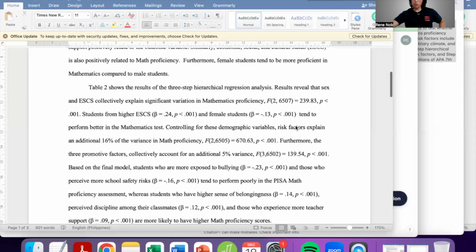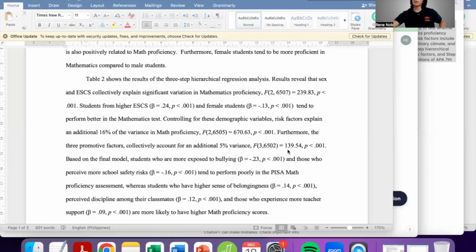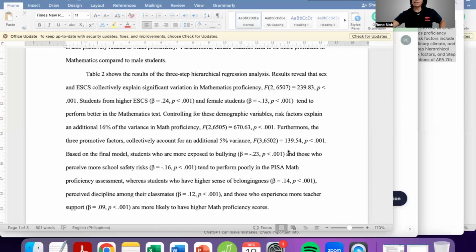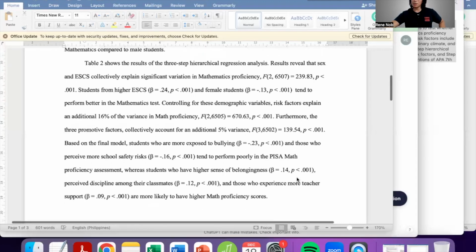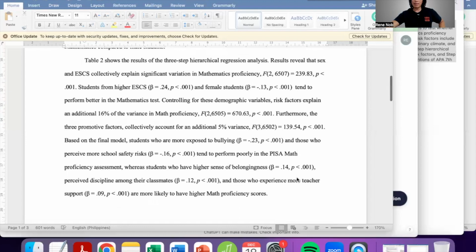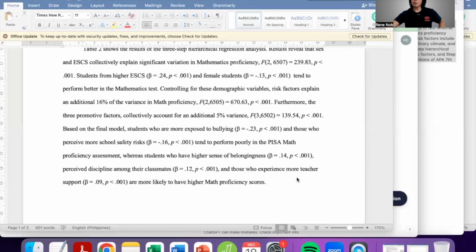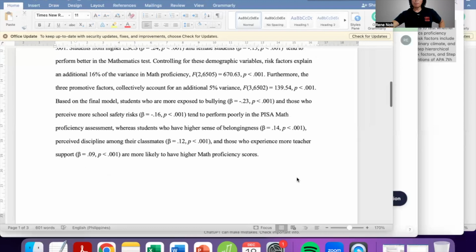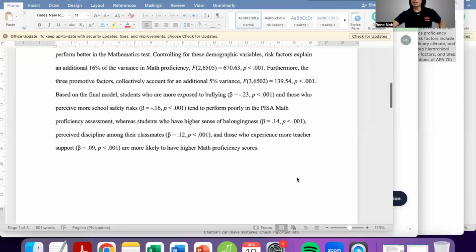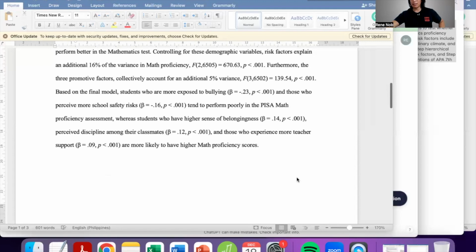Table 2 shows the results of the three-step hierarchical regression analysis. Results reveal that sex and ESCS collectively explain a significant variation in mathematics proficiency. Students with higher ESCS and female students tend to perform better in the mathematics test. Controlling for these demographic variables, risk factors explain an additional 16% of the variance in math proficiency. Furthermore, the three promotive factors collectively account for an additional 5% variance.